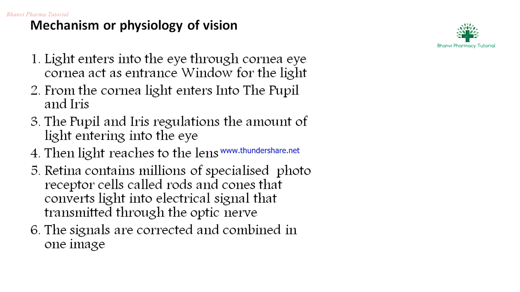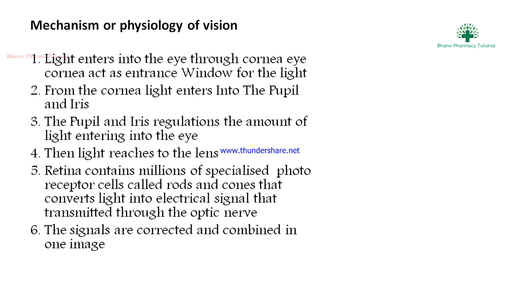What is the mechanism of vision? Light enters into the eye through the cornea. The cornea acts as the entrance window for the light. From the cornea, light enters the pupil and iris. The pupil and iris regulate the amount of light entering the eye. Then light reaches the lens.